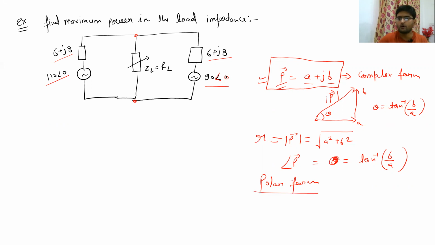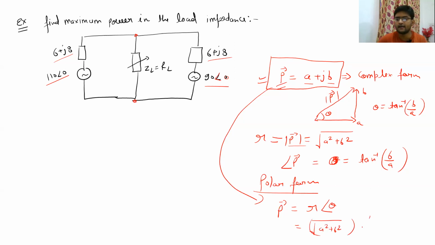So in the polar form, this same P can be written as P equal to r angle theta, where r is the magnitude of P. And what is the value of r? r is under root A square plus B square, and the angle is tan inverse B by A. So this is the polar form of representation of any vector or any complex quantity.